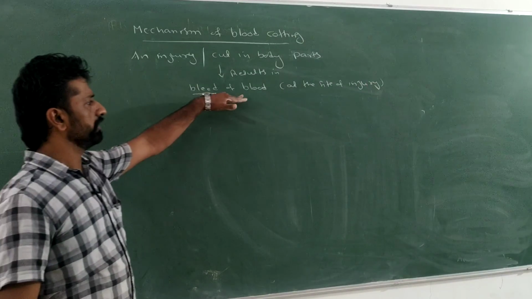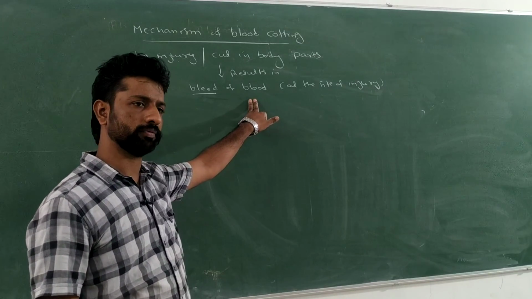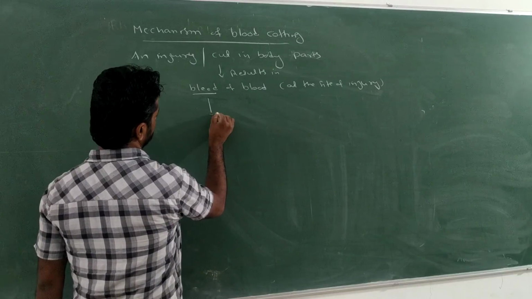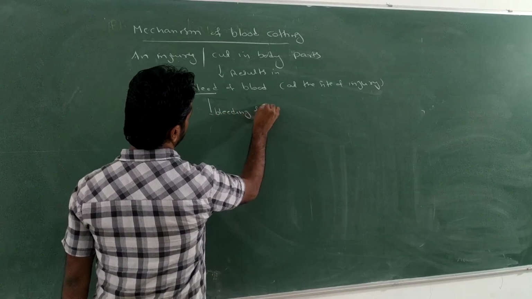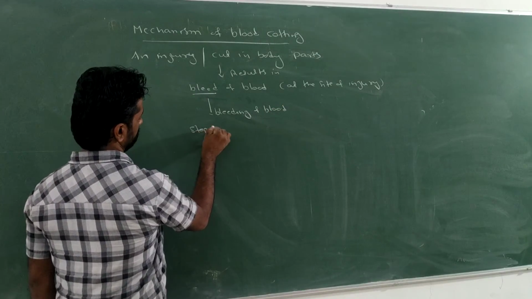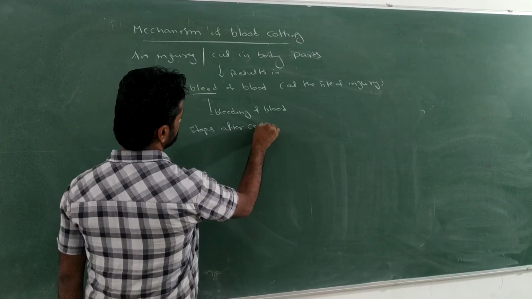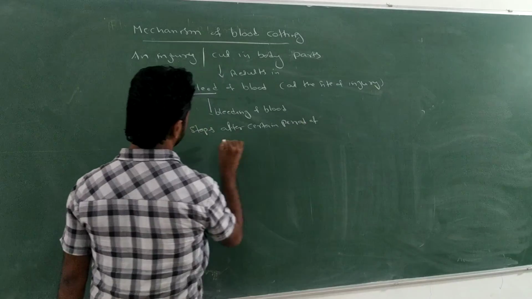If this bleeding takes place continuously, it does not stop. But it stops after a certain period of time. How does it stop?